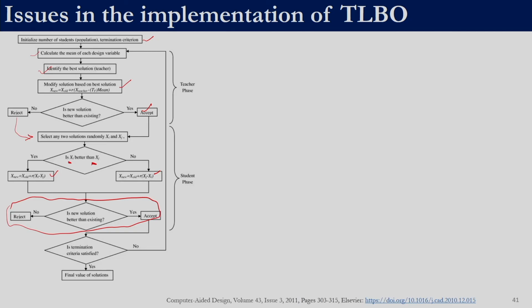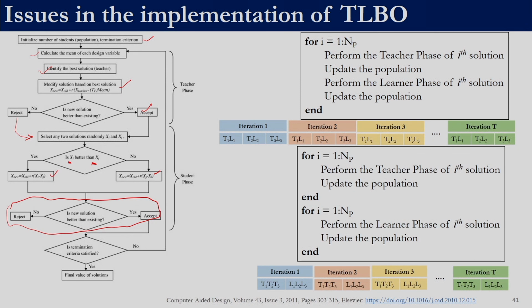Here, I can interpret this flowchart in two different ways. The first one is that for every iteration, for i equal to 1 to NP, we perform the teacher phase of the ith solution, update the population, perform the learner phase of the ith solution and update the population. This is one way to interpret this flow chart, because it does not exactly specify this for loop. The loop which you see is the iteration loop, because it talks about the satisfaction of the termination criteria. We check for this criteria at the end of the iteration.